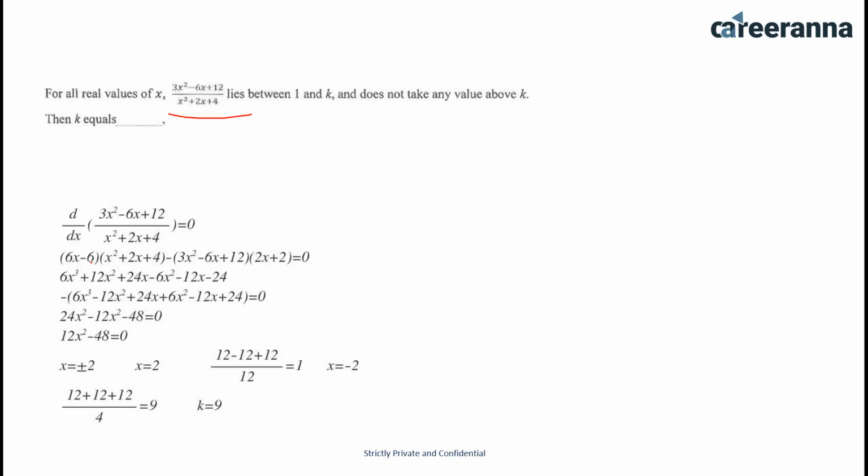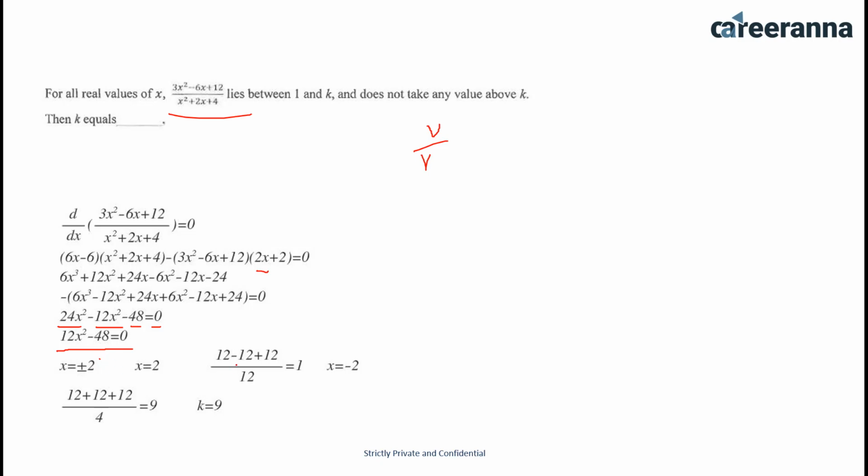Now solving it, because it is a u by v form, so we can easily differentiate it. 6x minus 6 and this term minus (3x square minus 6x plus 12) multiplied by (2x plus 2) equals 0. So after solving it, we will be getting 24x square minus 12x square minus 48 equals 0.